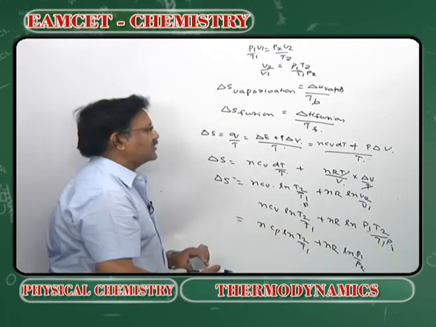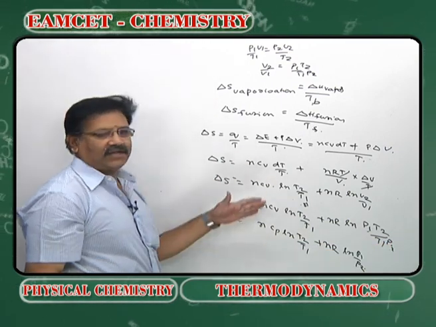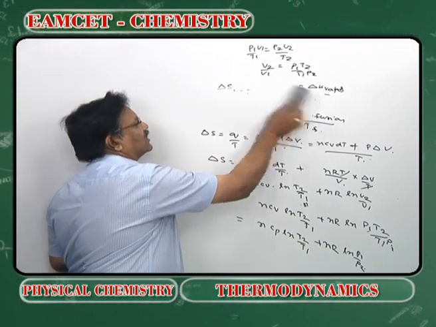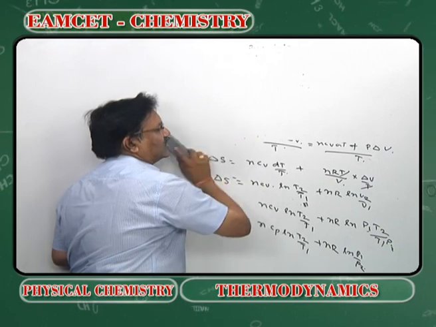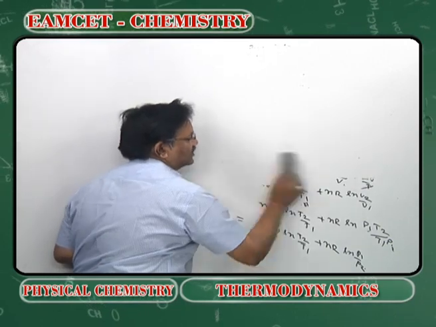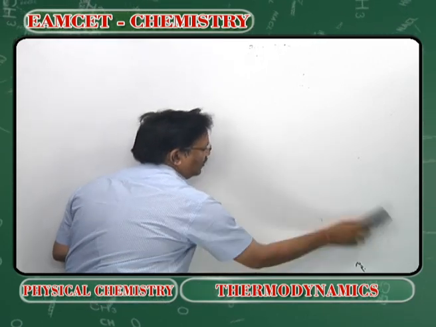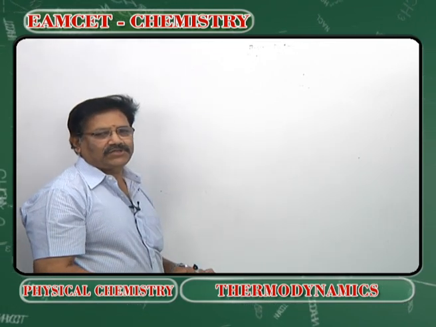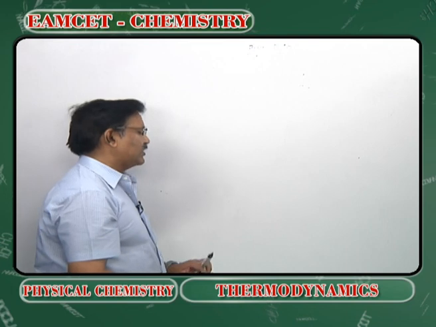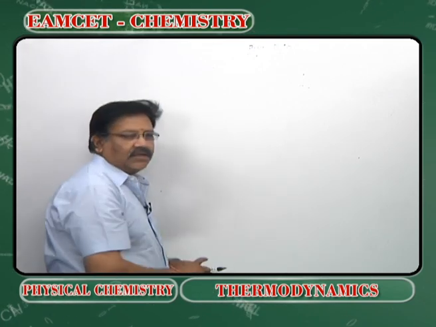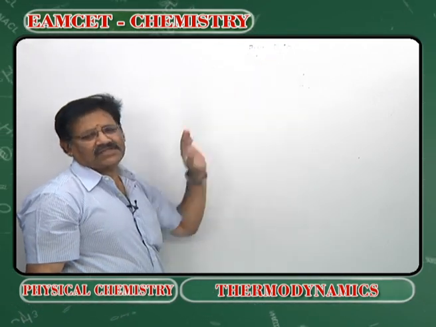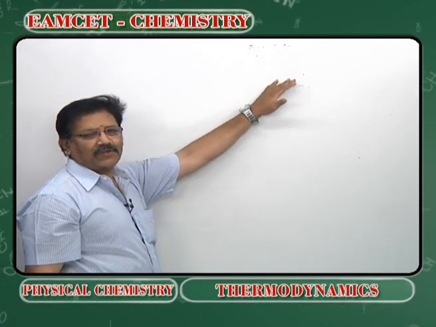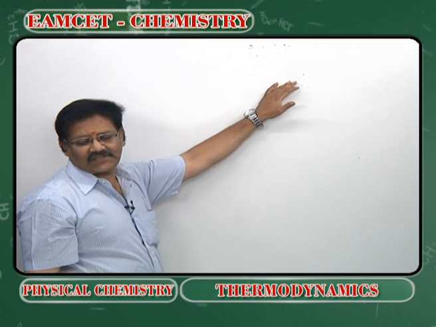These are the expressions for calculating the delta S values. Now, what is the necessary condition? Necessary condition for a spontaneous process: delta G must be negative or delta S total must be positive. These are the necessary conditions for the spontaneity of a process. Now, let us discuss the important concepts of thermodynamics through the questions.